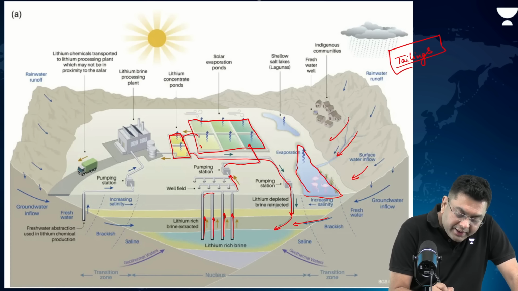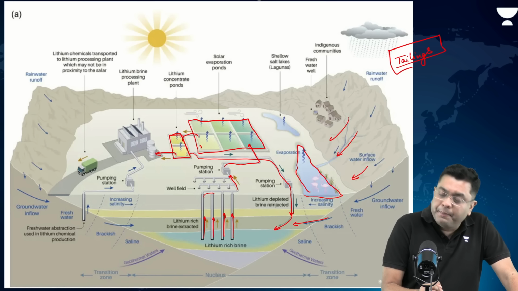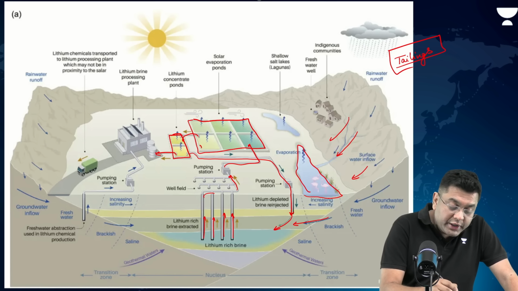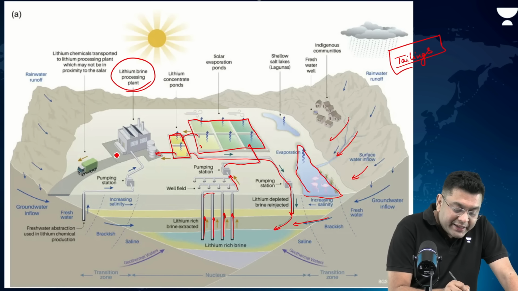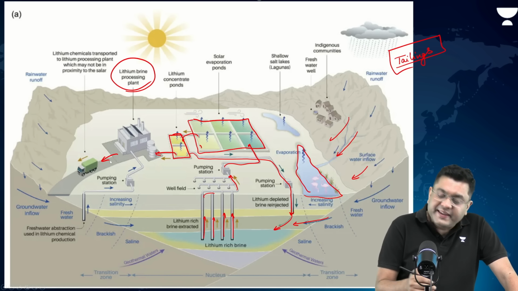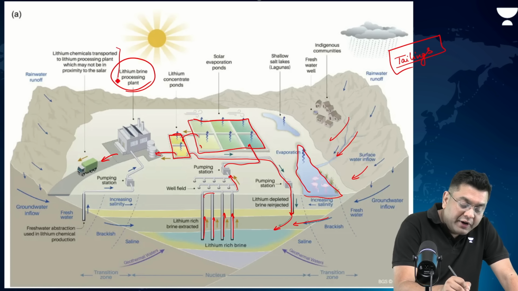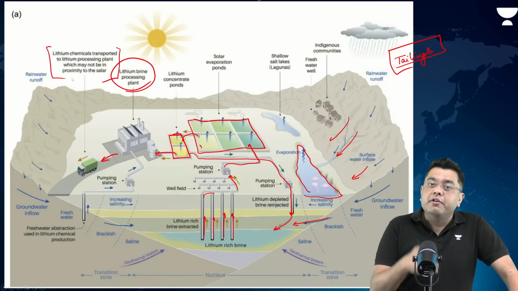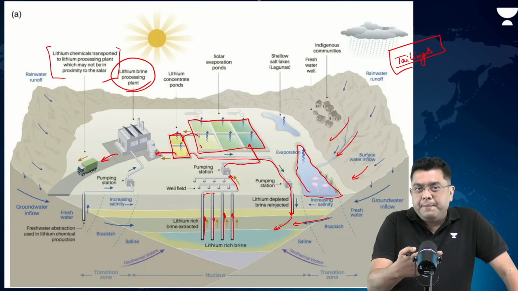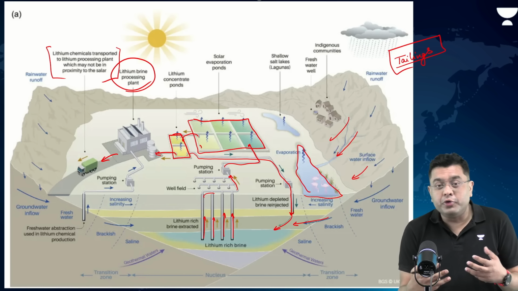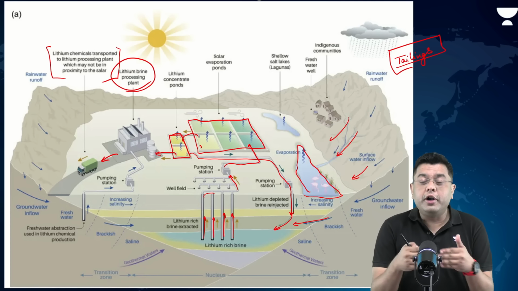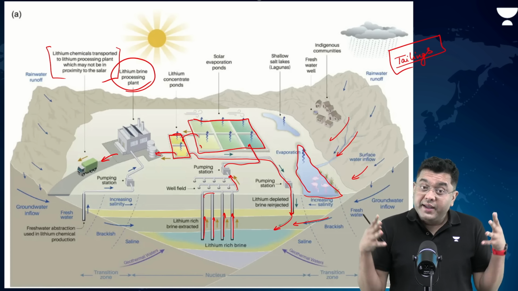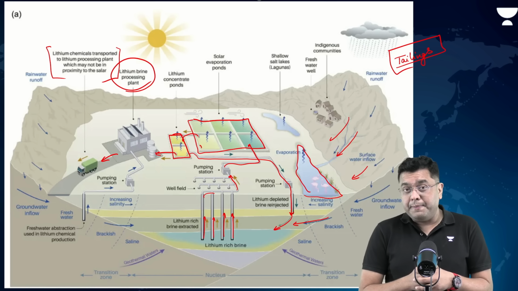In the meanwhile, this lithium concentrate pond transfers that solution into the lithium brine processing plant, and then it is transferred into other areas of a larger processing plant where the refining process is done. So it is that refining process where China has got a greater proficiency, and that is why the majority of the refining which happens across the world gets channelized to the region of China.